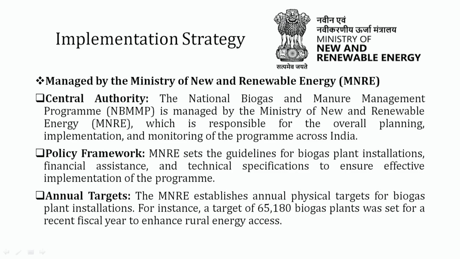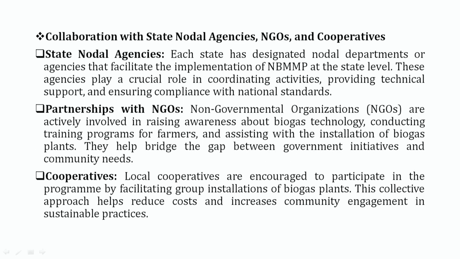MNRE also sets annual targets, that is, establishing annual physical targets for biogas plant installation. For instance, a target of 65,180 biogas plants was set for a recent fiscal year to enhance rural energy access. It is also establishing collaboration with state nodal agencies, NGOs and cooperatives. There are three stakeholders basically: the state nodal agency, NGOs and cooperative associations. Each state has a designated nodal department or agency that facilitates the implementation of NBMMP.